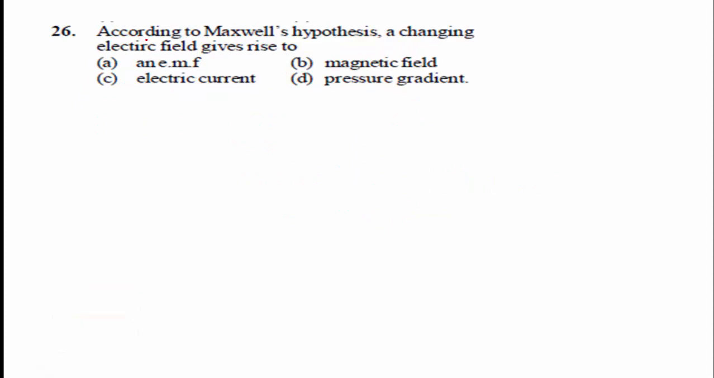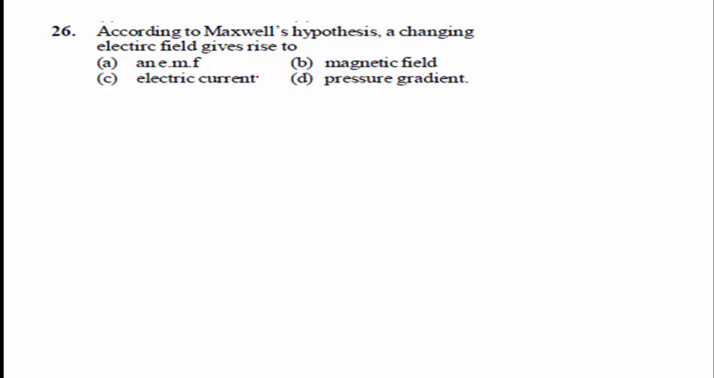The next question is, according to Maxwell's hypothesis, a changing electric field gives rise to... This problem is based on electromagnetic waves. Already you have studied Maxwell's equation, displacement current and the displacement equation. But according to Maxwell's hypothesis, when we change the electric field, the displacement current creates a magnetic field around it.